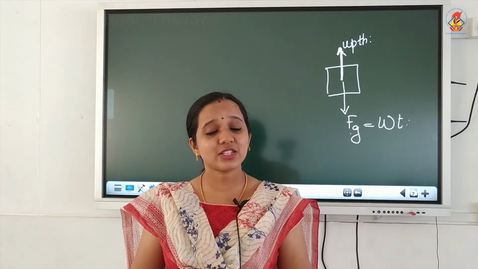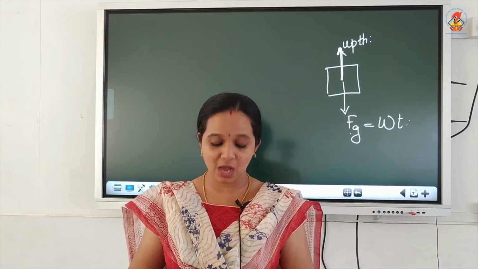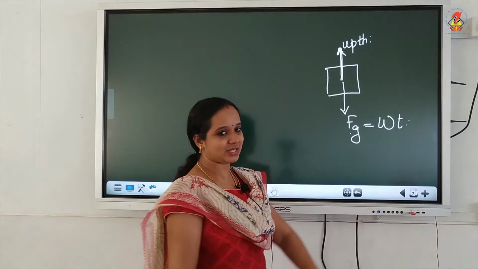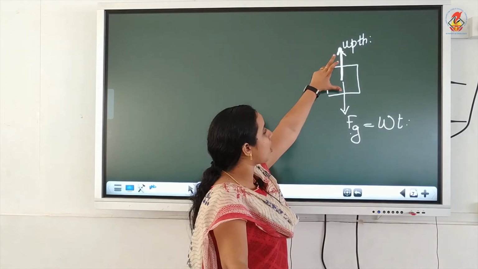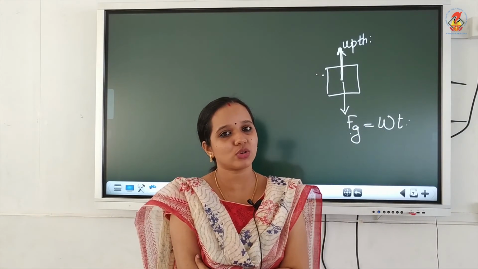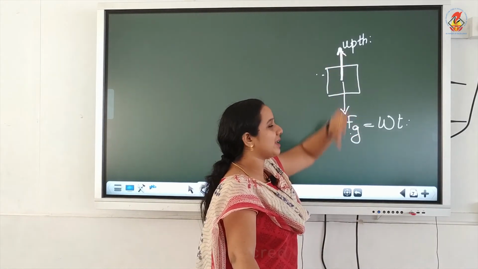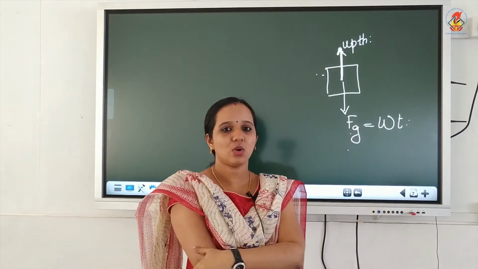Therefore, the net weight or the apparent weight will become less than the true weight. Since we have two forces in opposite directions, the net force or the apparent force is either Fg minus upthrust or upthrust minus weight.